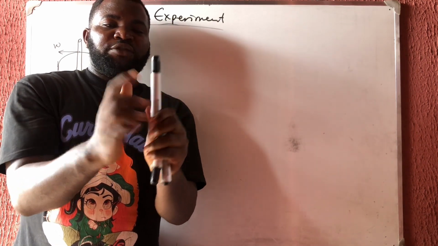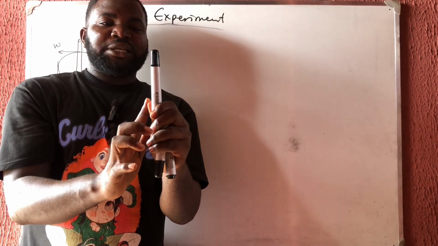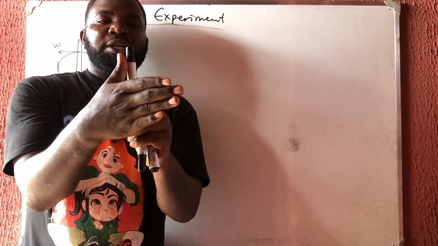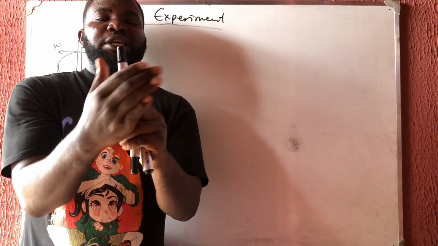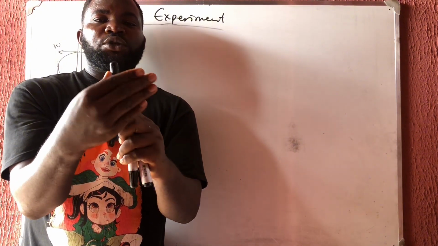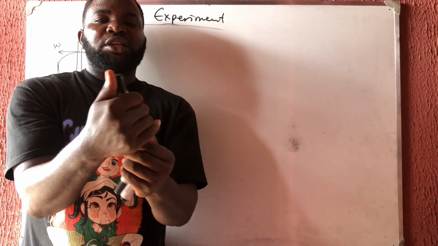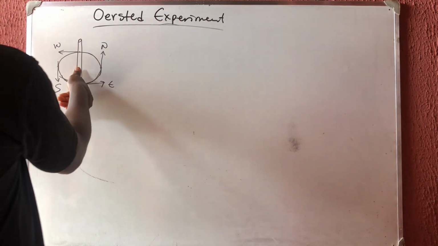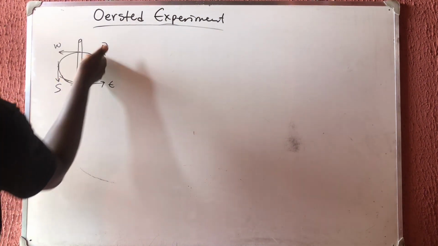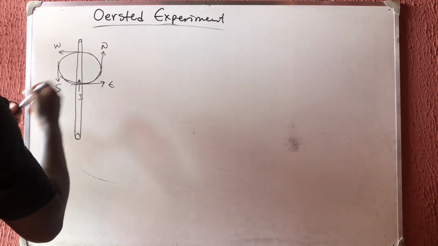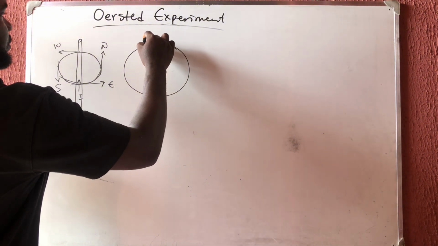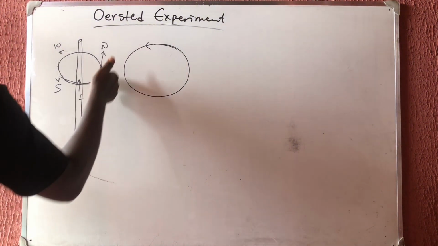Just try and do it. So if this is an electric wire that has a current moving upward, I'm going to place my thumb moving upward. Then my hand is now showing the direction of what? The electric field. So if I use my hand on this side, you see that I'm going like this, so it's going this way, according to my thumb.